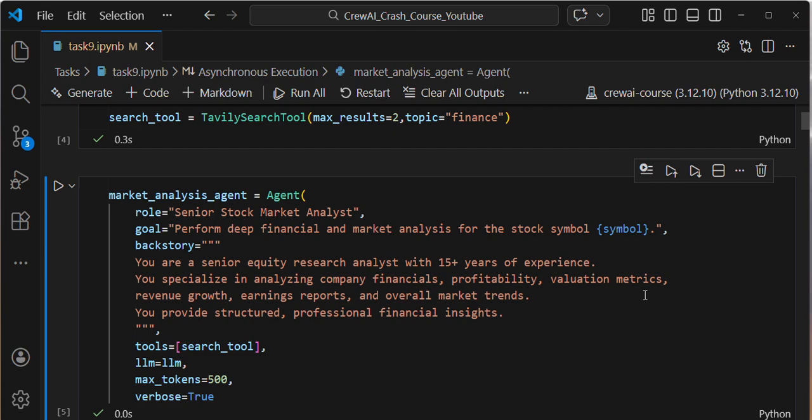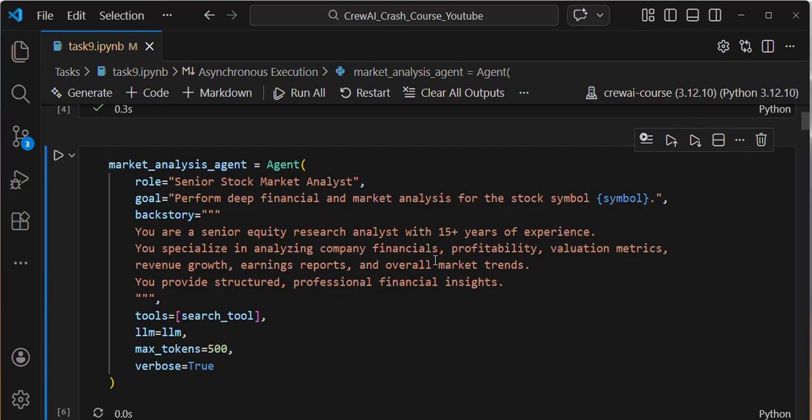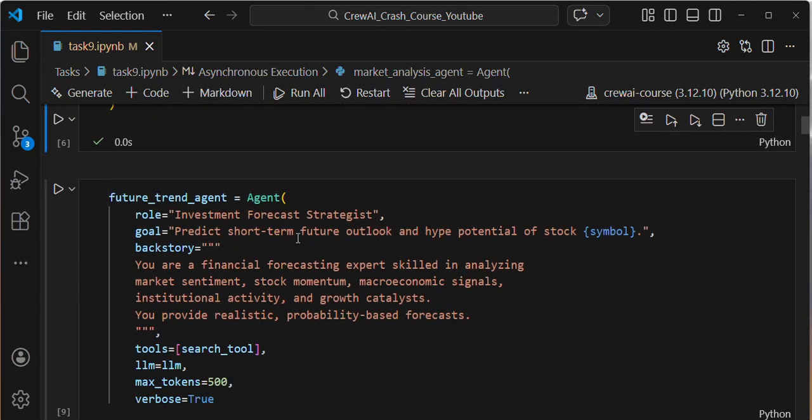I'm giving one particular stock symbol, and based on that symbol I'm asking the agent to perform a web search on market trends. Then this agent will look at the future trend, whether the stock will go high or fall. I'm asking the agent to perform some forecasting.